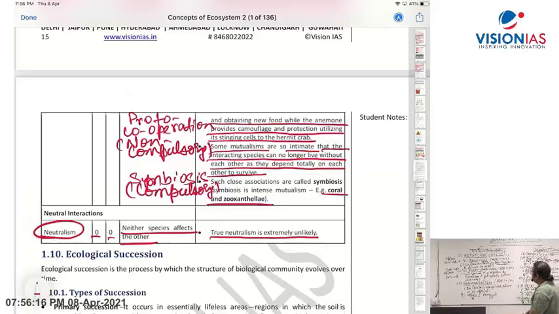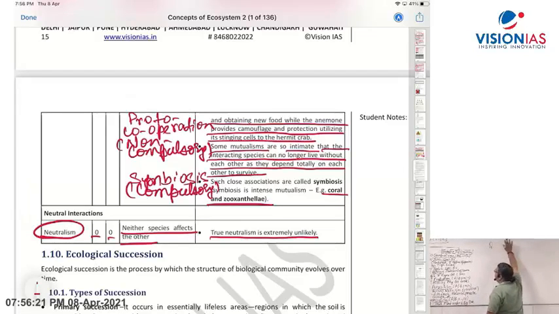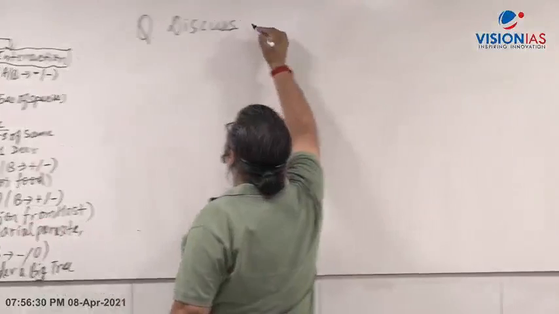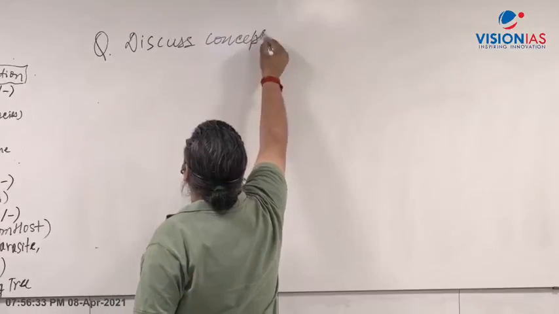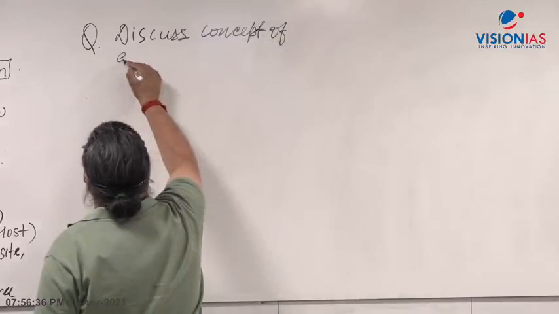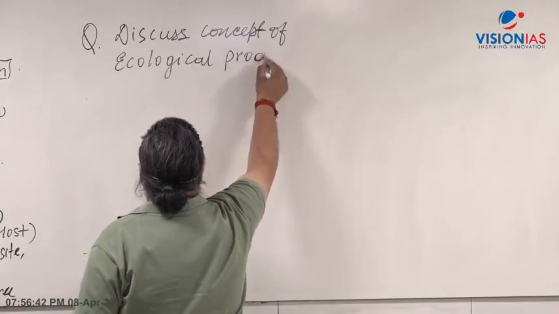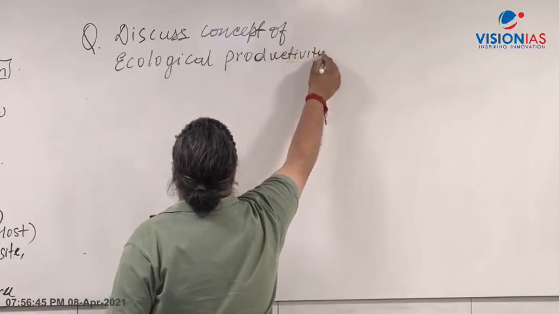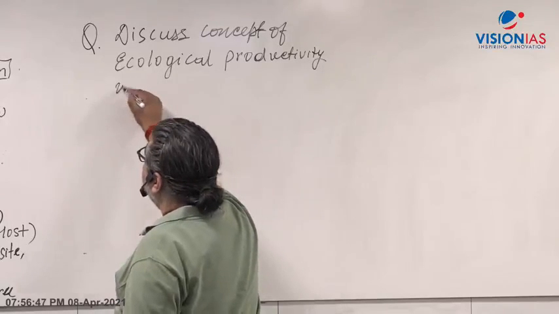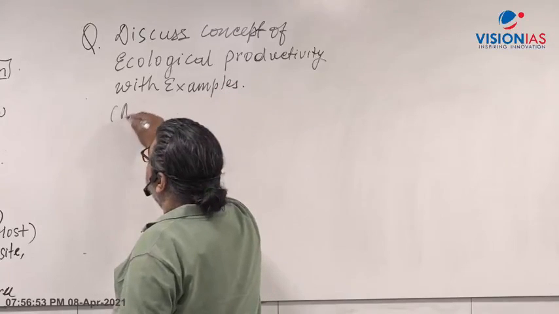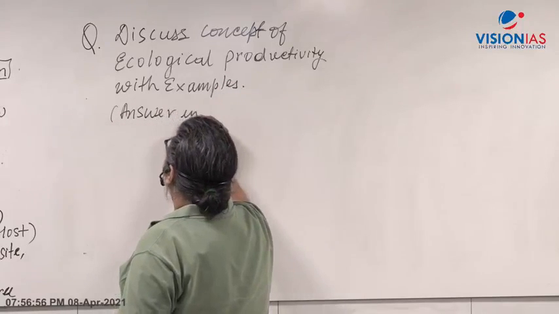Now I am coming to the homework question of the class. Discuss the concept of ecological productivity with examples. This kind of question will not be asked in the mains exam, but I am giving it to you because